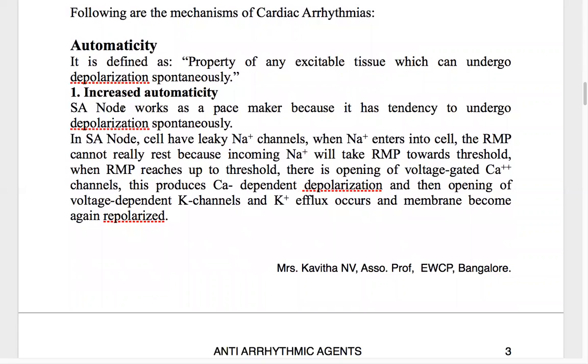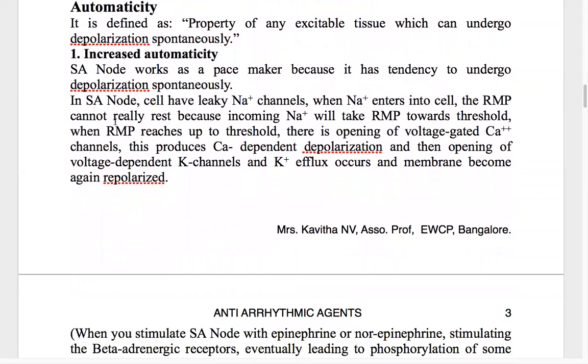The first one is increased automaticity, which concerns the SA node. We all know that the SA node is a pacemaker because it has a tendency to undergo depolarization spontaneously.